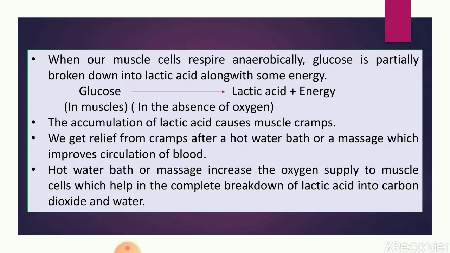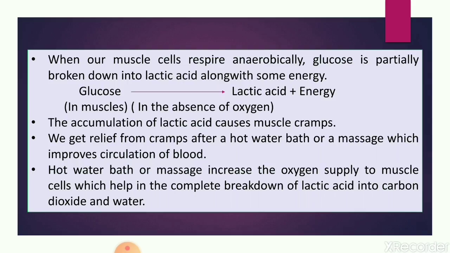So here also in our muscle cells, in order to get energy, glucose is partially broken down into lactic acid with some energy. Because of this anaerobic respiration, our muscle cells produce energy to fulfill the demand for that extra energy. So here we can see the chemical equation. In muscle cells glucose is present and it is partially broken down in the absence of oxygen to produce lactic acid plus energy, and this energy is utilized by our muscle cells to perform that work.